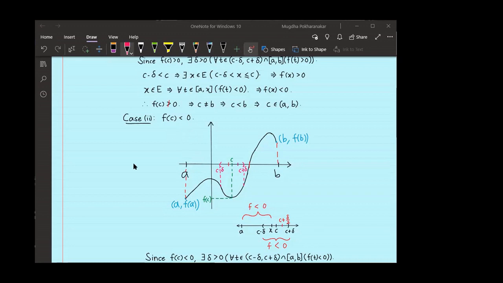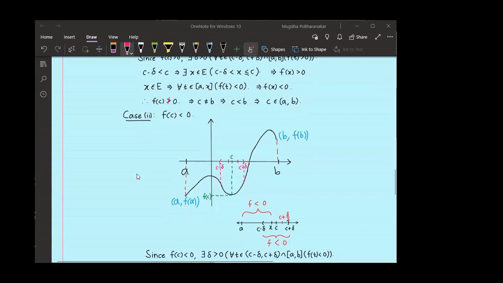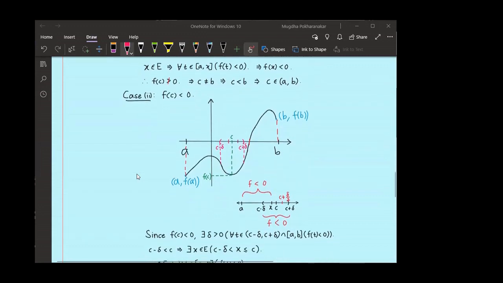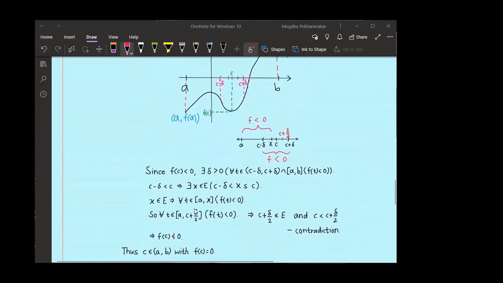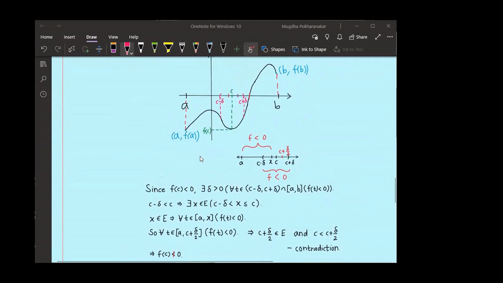So f of C cannot be greater than 0, f of C cannot be less than 0. So it has to be equal to 0 and it is lying in open interval AB. So I have proved the result that there exists C in open interval AB such that f of C is equal to 0. You can think of similar thing, what will happen if f of A is positive and f of B is negative. You can reduce that case to this case itself.